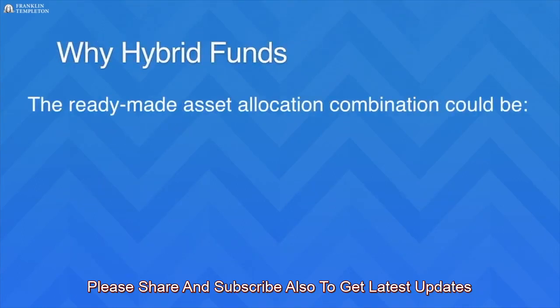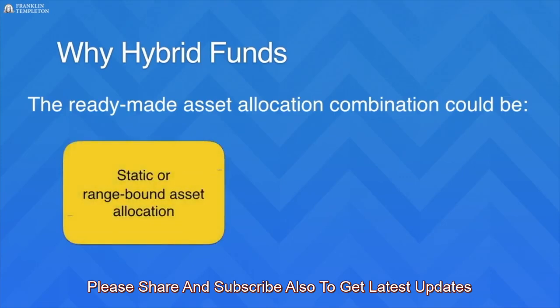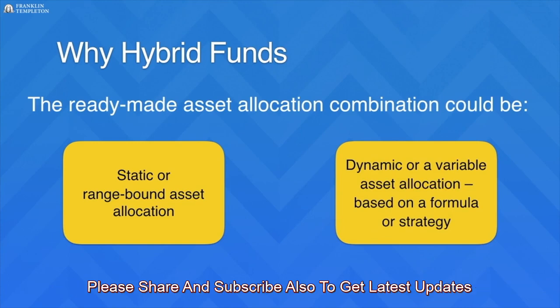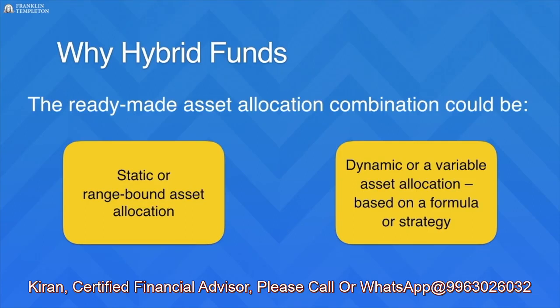Hybrid funds offer an asset allocation combination wherein one can either choose a static or range-bound asset allocation or a dynamic or a variable asset allocation, which uses a formula or strategy, like say price to earning, PE ratio, and or price to book value, PB ratio, to allocate across asset classes. These funds swing between an equity orientation to a debt orientation depending upon the formula.